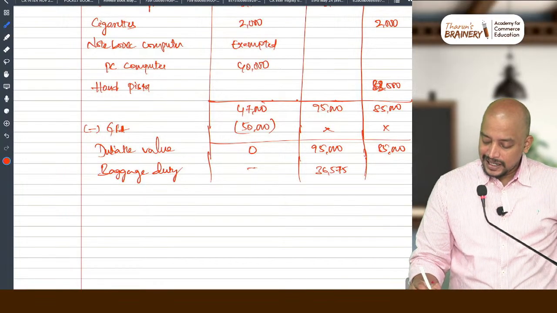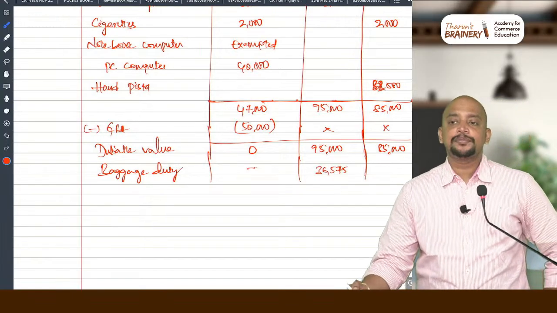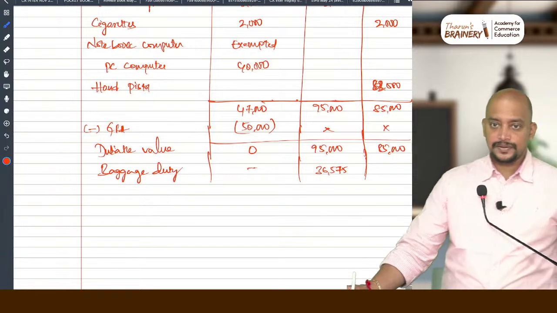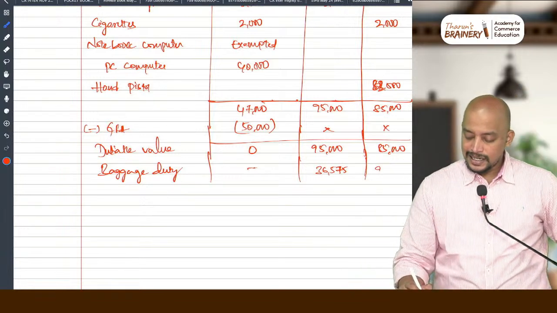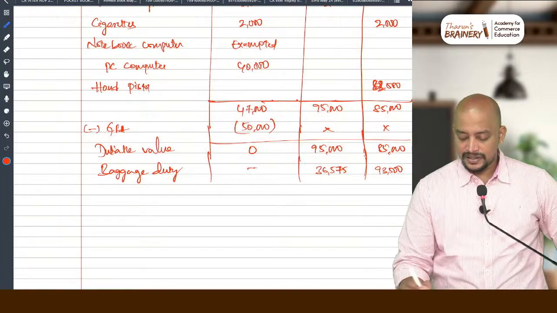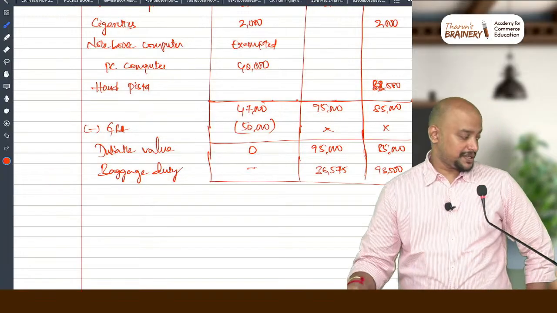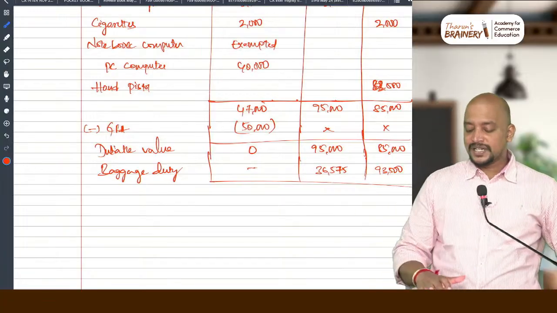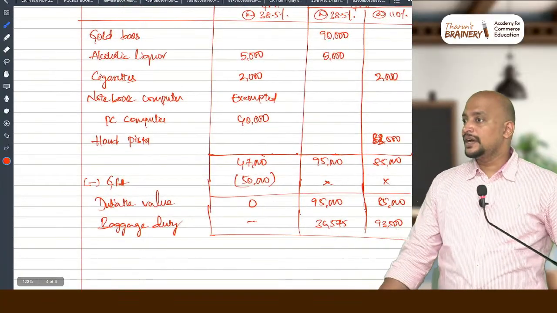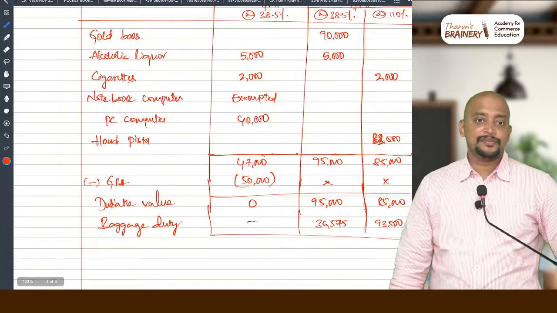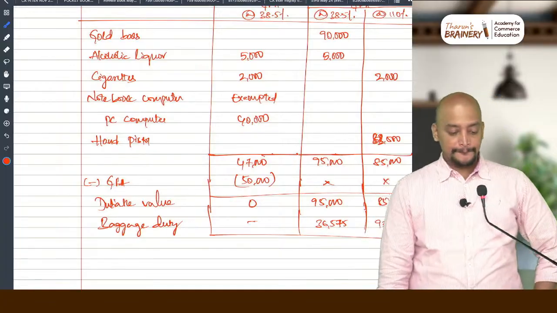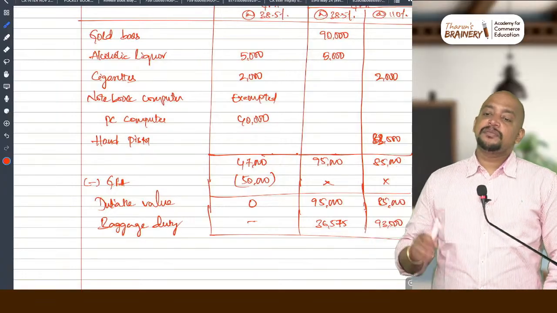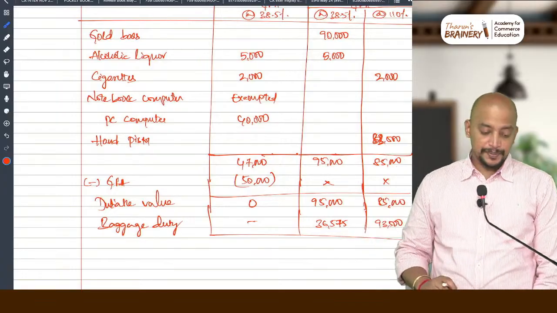36,575, and then this 85,000 into 110%. 85,000 into 110% is 93,500. So this will be the answer for that question. Got it? You follow this presentation so that you will get the correct answer. You will not make any mistake. This is one past CMA final exam question only.